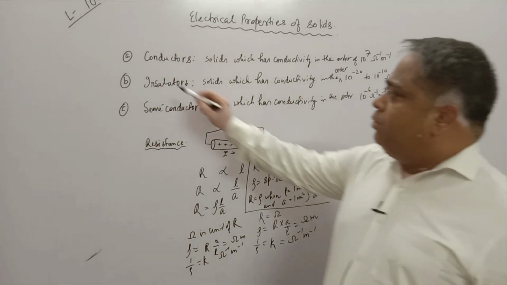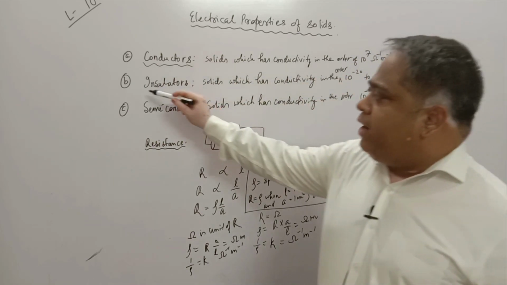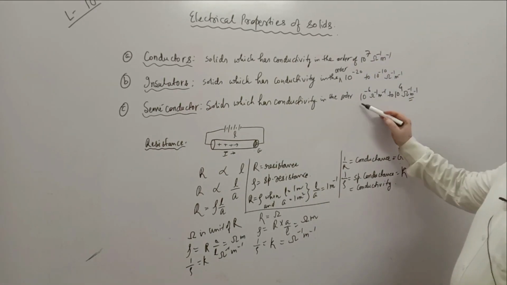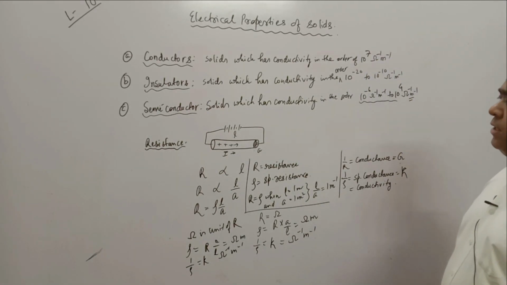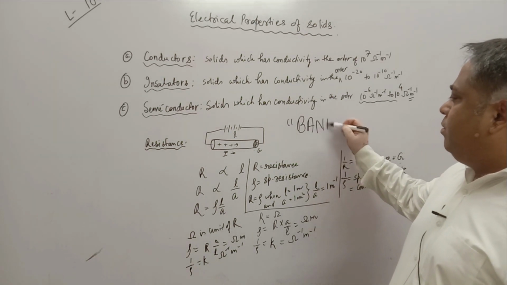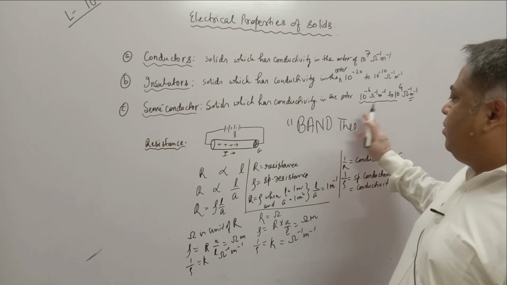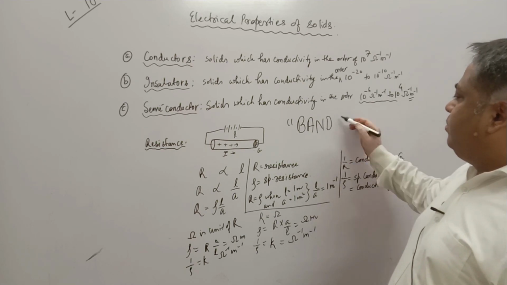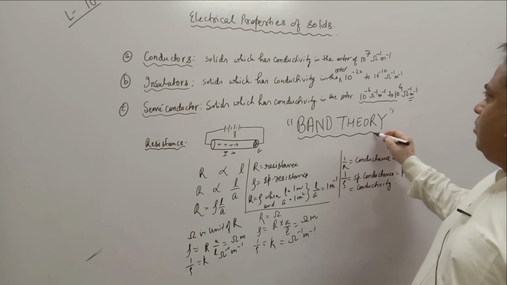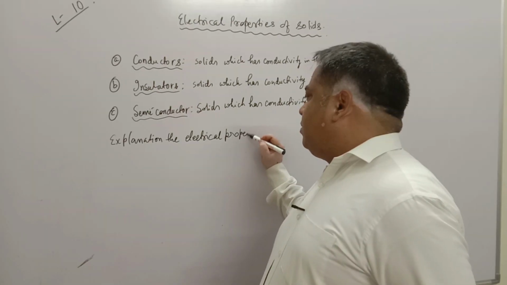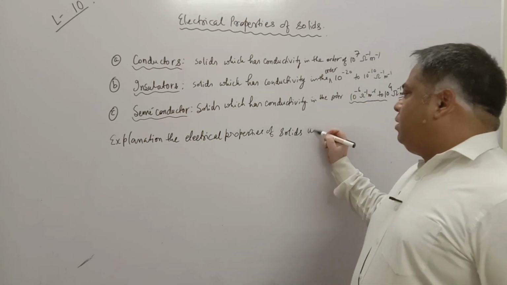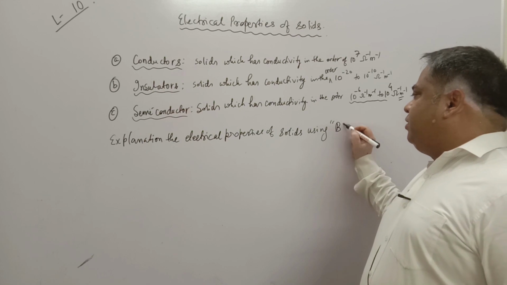Now to understand why conductors have high conductivity, why insulators have very low conductivity, and why semiconductors have moderate conductivity which rises with rising temperature, we have to understand the concept of band theory of solids.